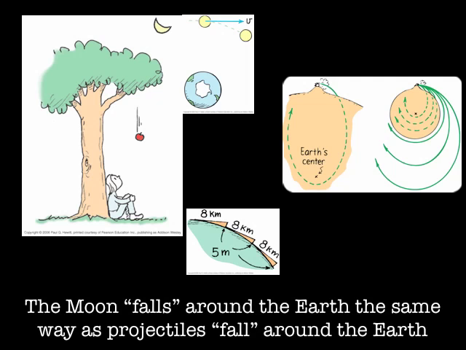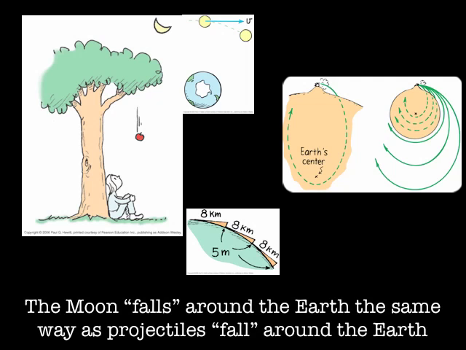If the apple is thrown with 8 kilometers per second at 5 meters above the earth, then the apple will be able to go around the earth if we can ignore air resistance and not hit any objects as it travels around. So maybe the moon, much farther away, is essentially being thrown to fall around the earth, but perhaps the attraction of the earth to the apple is similar to the attraction of the earth to the moon.